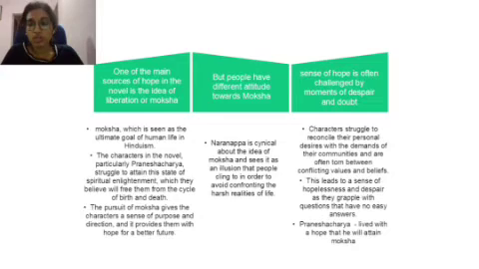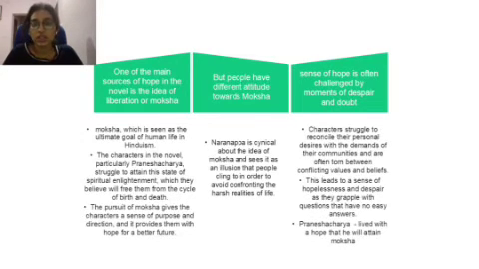So the sense of hope is often challenged by moments of despair and doubt. Another main idea in this novel is that the sense of hope is often challenged by moments of despair and doubt. Characters struggle to reconcile their personal desires with the demands of their communities and are often torn between conflicting values and beliefs. This leads to a sense of hopelessness and despair as they grapple with questions that have no easy answers. So Pranesh Acharya lived a life with a hope that all his religious texts and traditions will lead him throughout his life, and at the end of his life, he will be able to attain moksha.